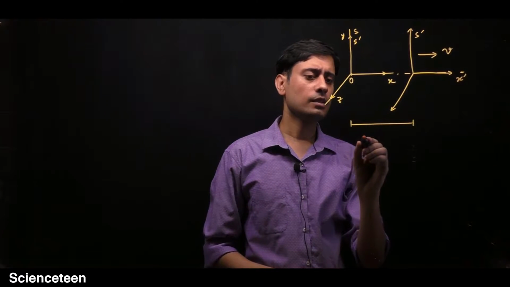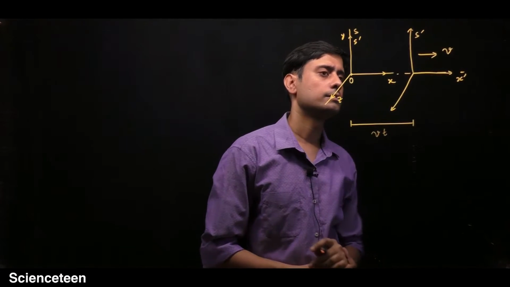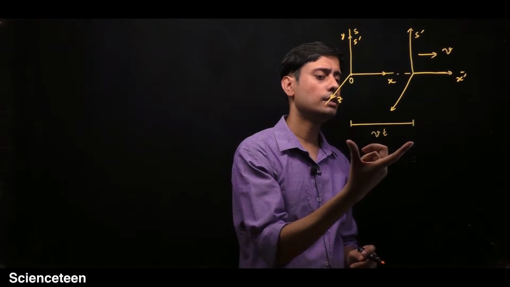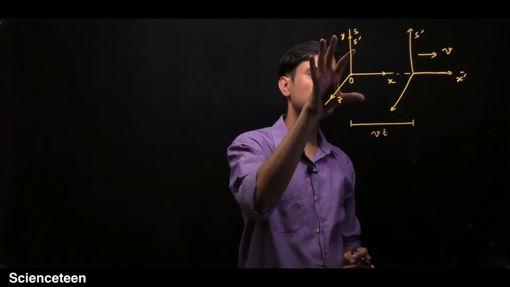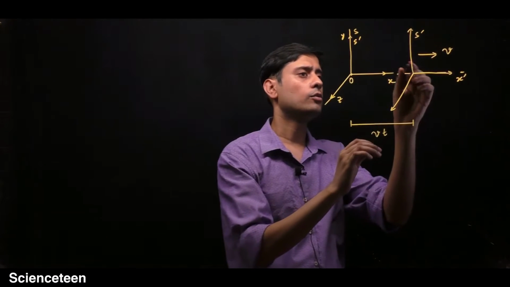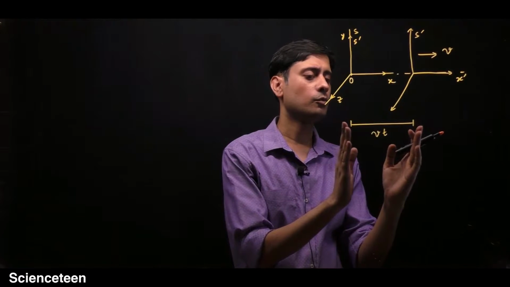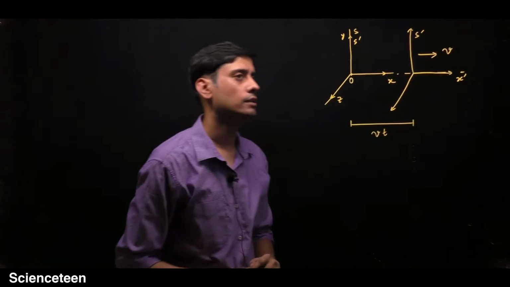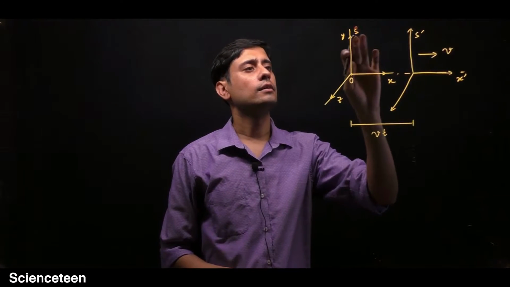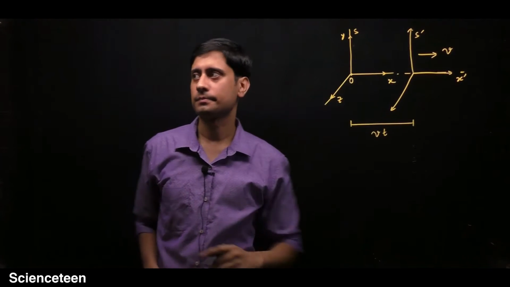So this distance must be v into t. With respect to this observer, this distance is vt. The observer which is at rest is measuring some time, and he will see that this frame has moved, or the observer sitting inside this frame is moving. So he must have moved by this distance vt with respect to this S observer. So now just erase this S prime. So this is the situation.